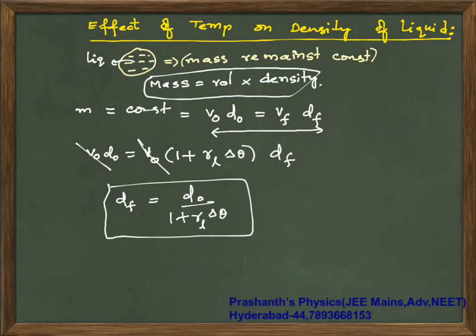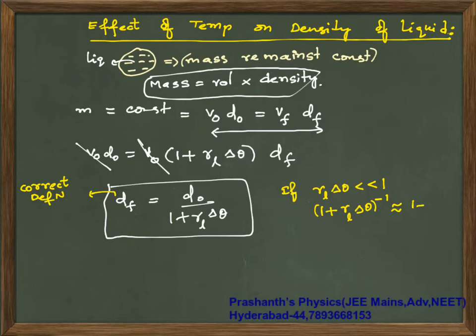Okay. Now here I want to stress on one important fact. This is your correct definition. Now if gamma of liquid into delta theta is very much less than 1, 1 plus gamma of liquid into delta theta whole power minus 1 is equivalent to 1 minus gamma of liquid into delta theta.